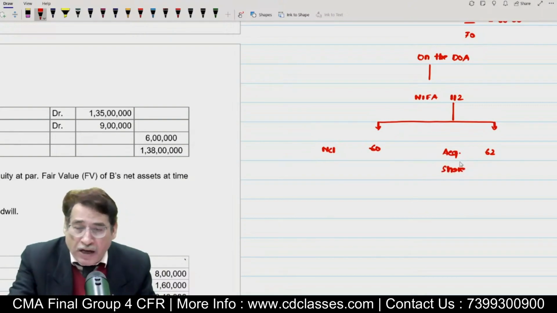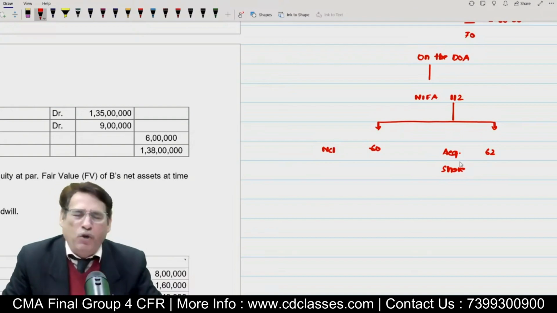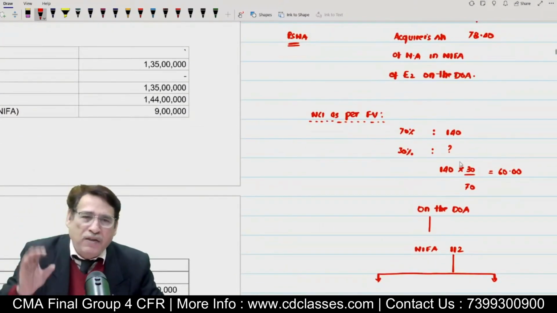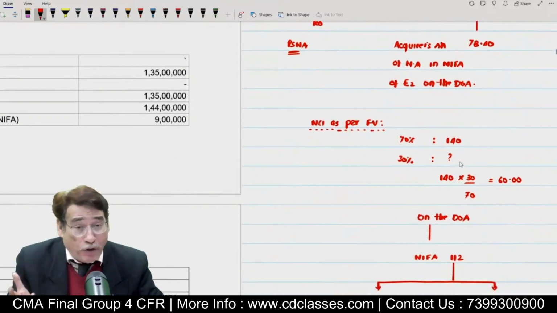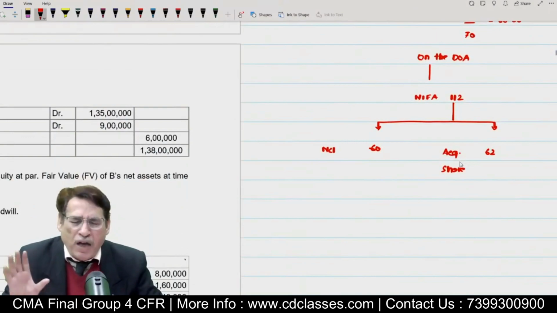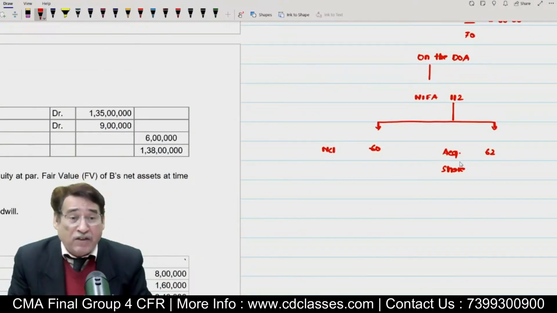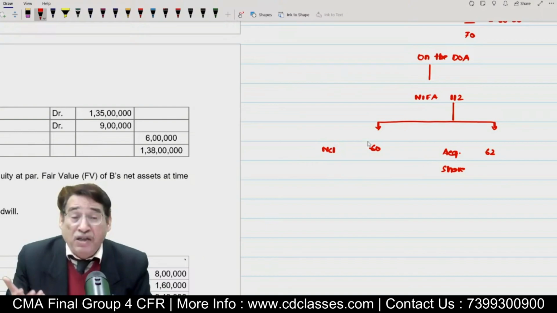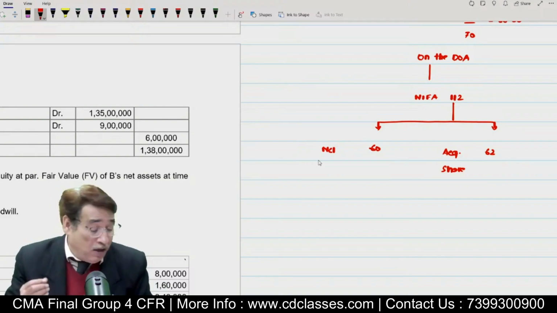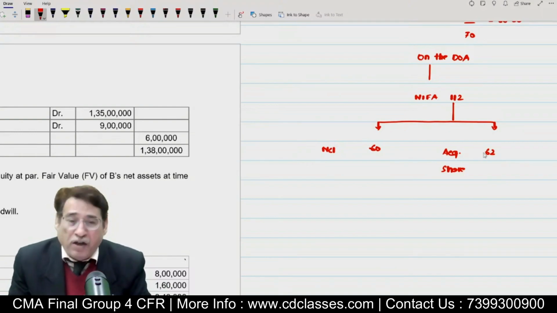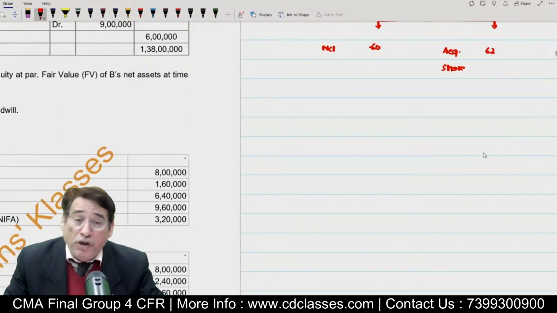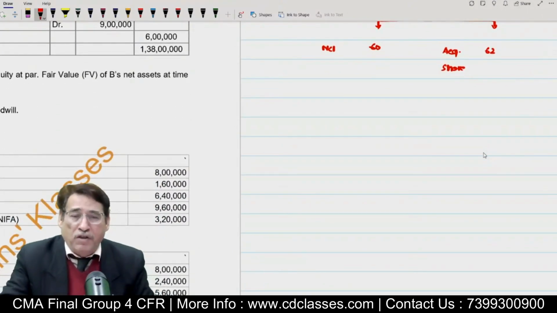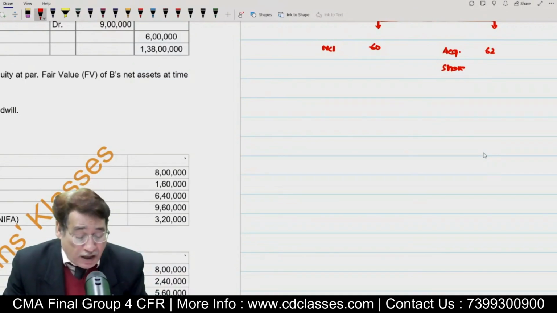However, we will see later on, and I will prove to you that ultimately whether you are going to value NCI either at proportionate share of net assets basis or what we call at fair value, it is not going to have any effect or impact. At this moment, you might be wondering, sir, in this case NCI value is quite high in comparison to the value of this one. I'm very sure about that. But as I will prove after some time, ultimately it is not going to have any effect. So there are two options available with respect to calculation of the NCI.